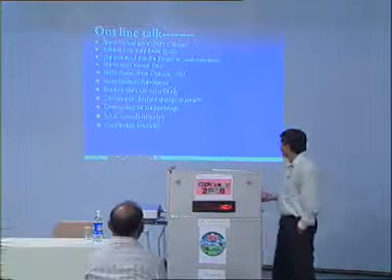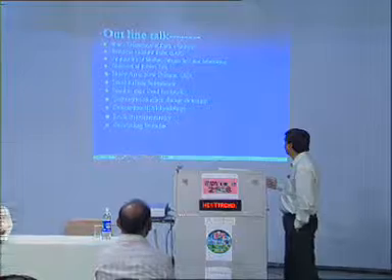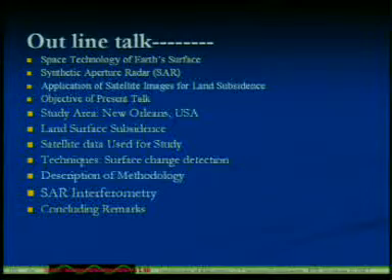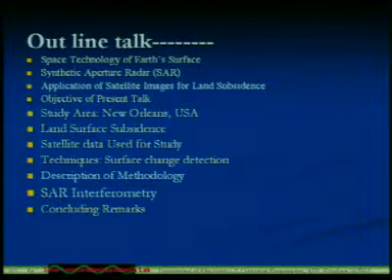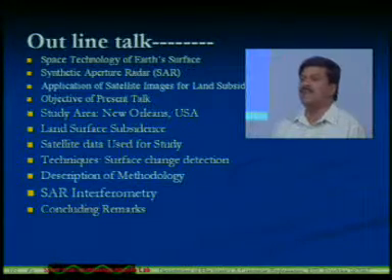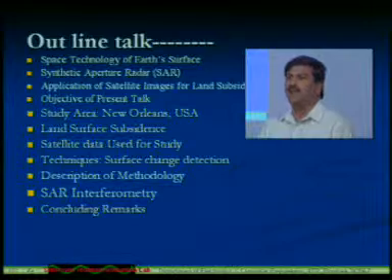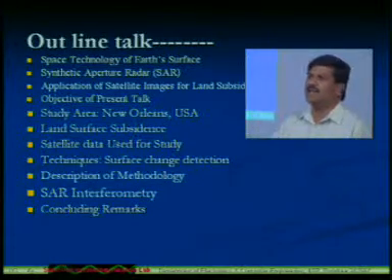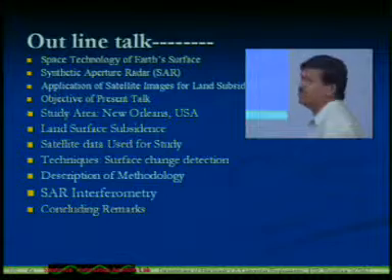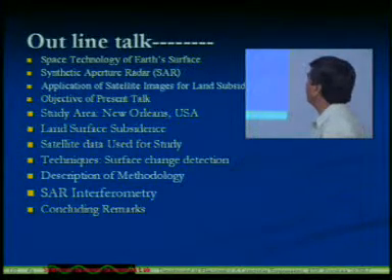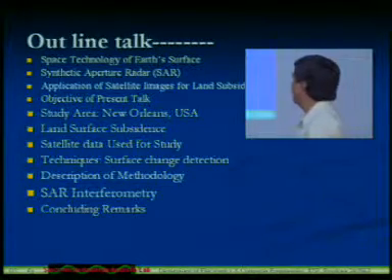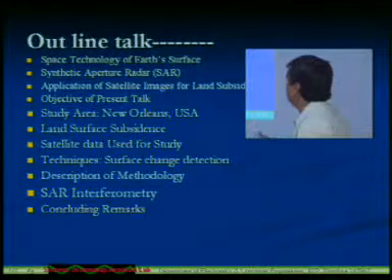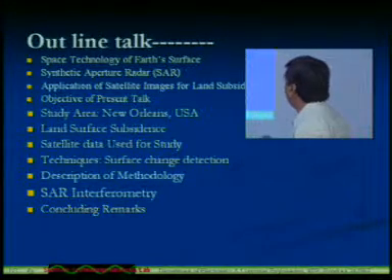So the outline of the talk, because the first 4 points are very important: What is space technology for Earth surface? What is synthetic aperture radar? In a lot of places nowadays, in Chandrayaan, I am also engaged with Chandrayaan, I am one of the key members. A lot of places we hear about synthetic aperture radar, satellite images and other things. So I will give a basic glimpse of why we use the word SAR instead of RAR, real aperture radar, why synthetic aperture radar. Then land subsidence, which is one of the most applicable parts of this talk.